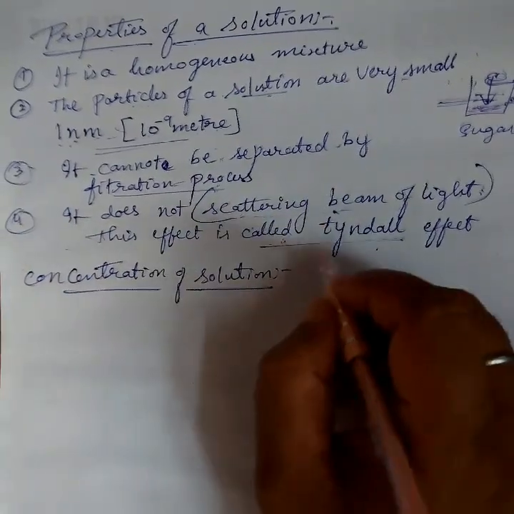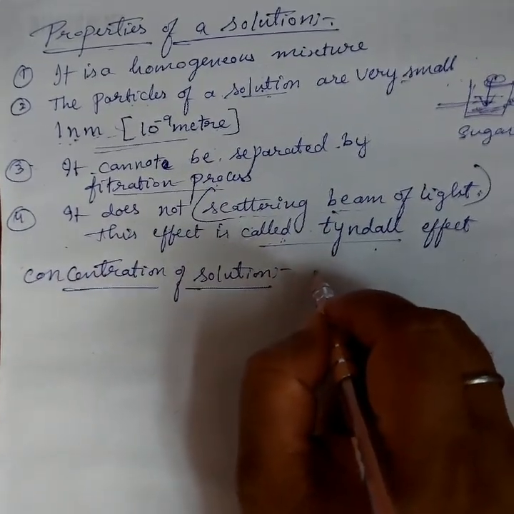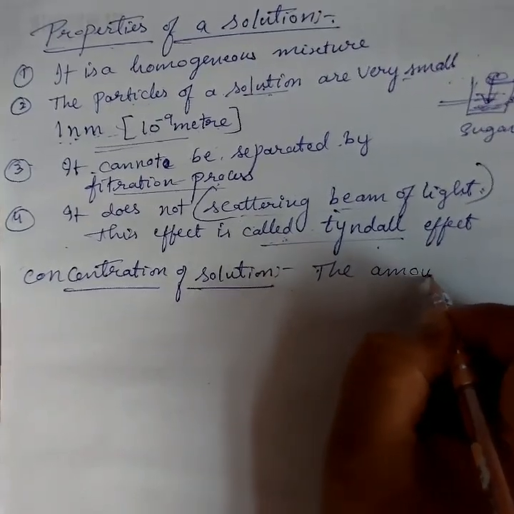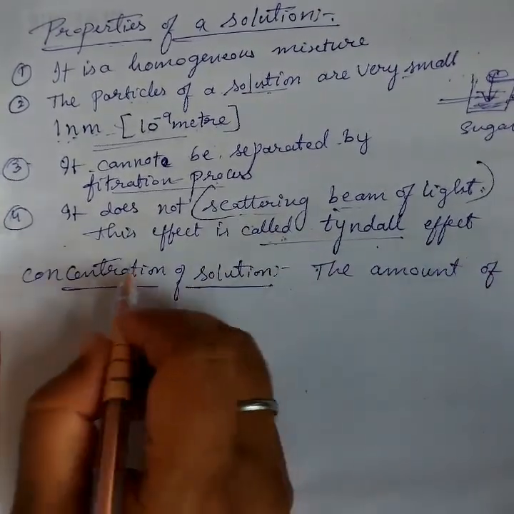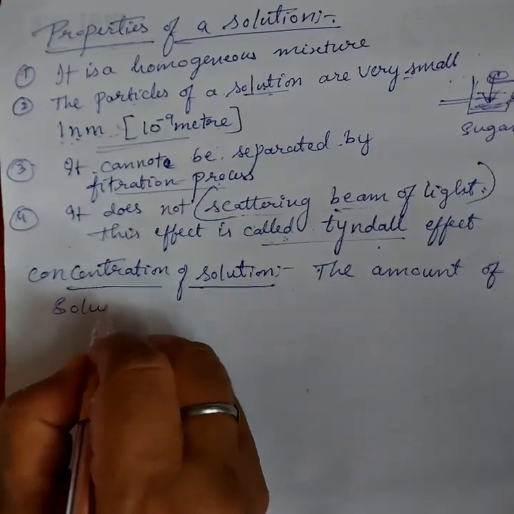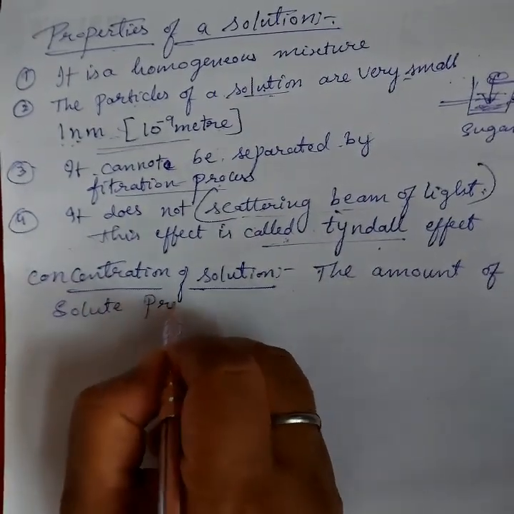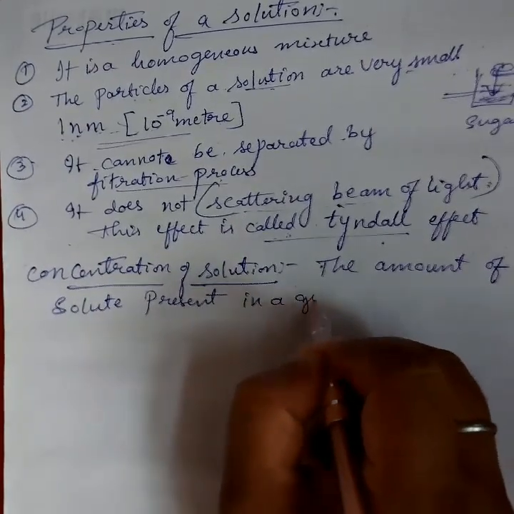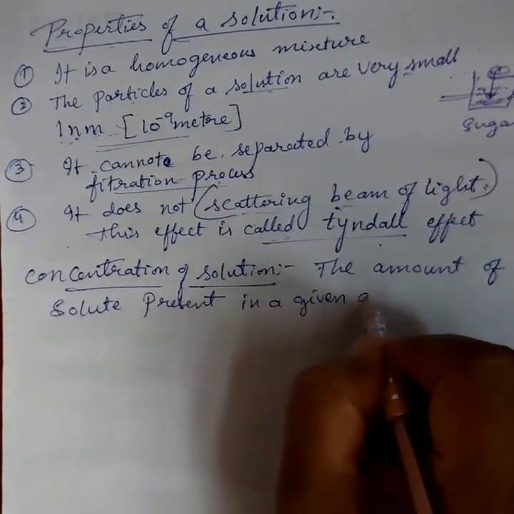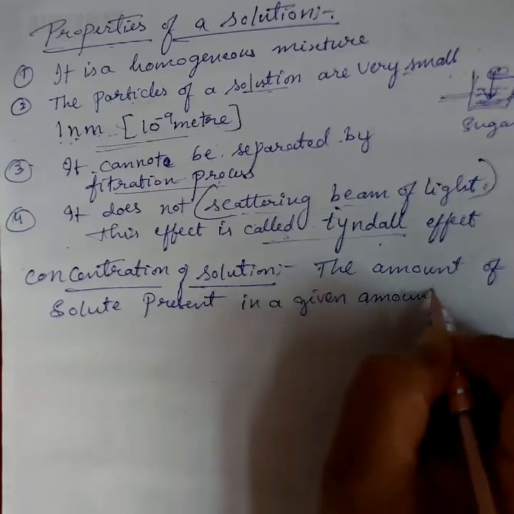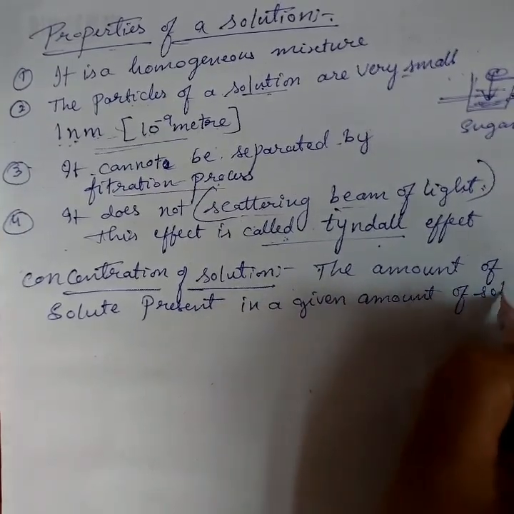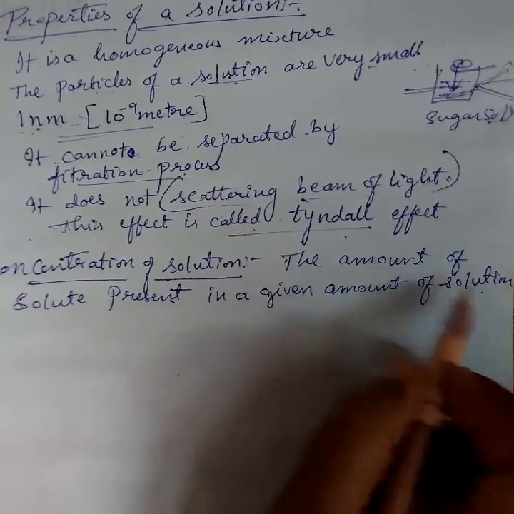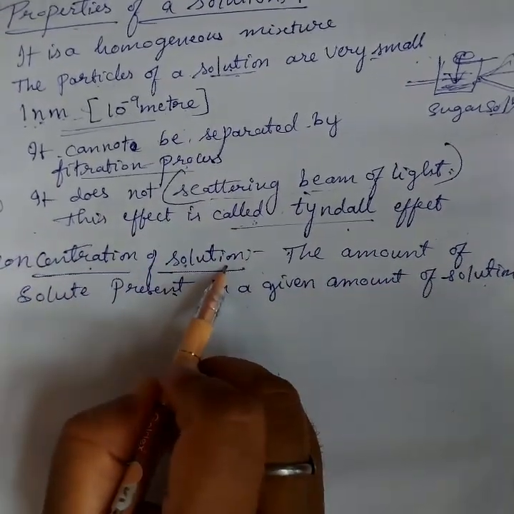So here the amount of solute present in a given amount of solution is called the concentration of solution.